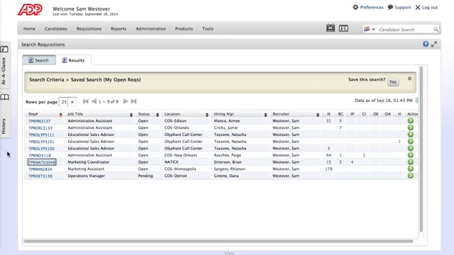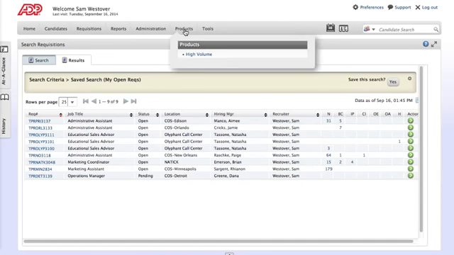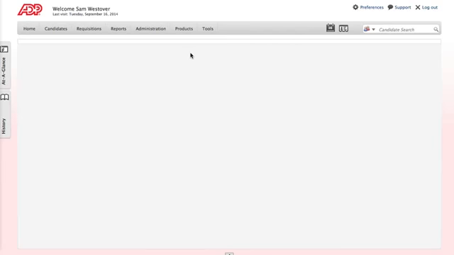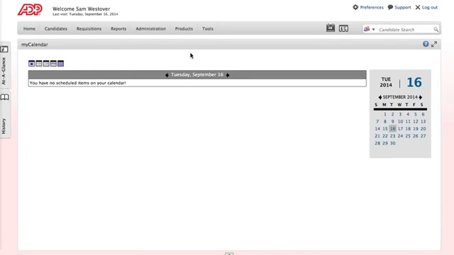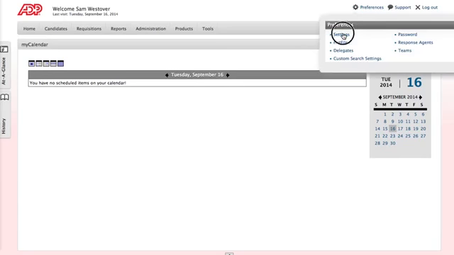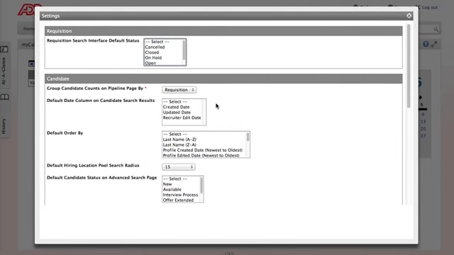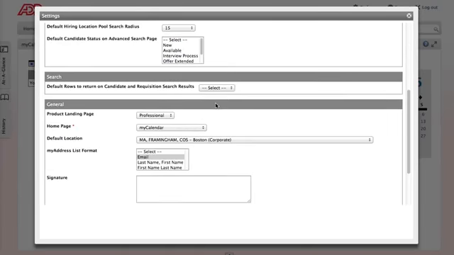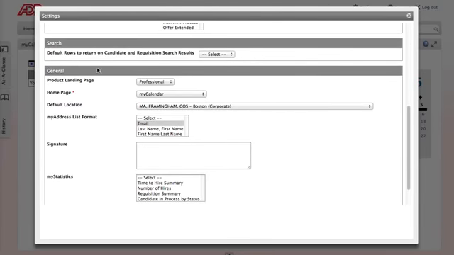To set your default home page, first we want to go to High Volume, so we'll go up here to Products and select High Volume. And then we'll want to go to Preferences. So up in the upper right hand corner, we'll select Preferences and then Settings. And then we'll scroll all the way down to the bottom. And from the General section, we'll select High Volume as the product landing page.